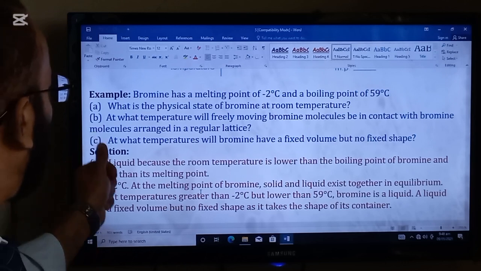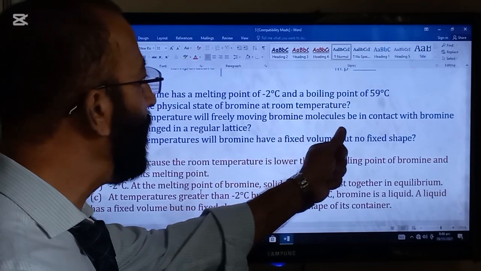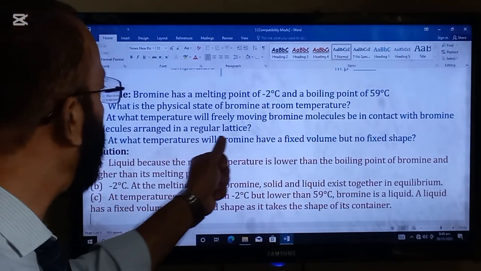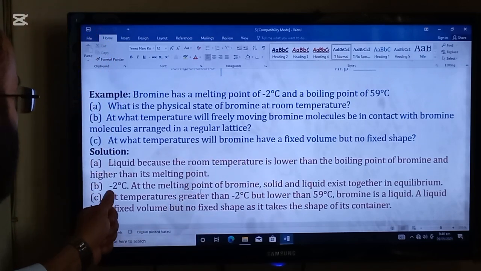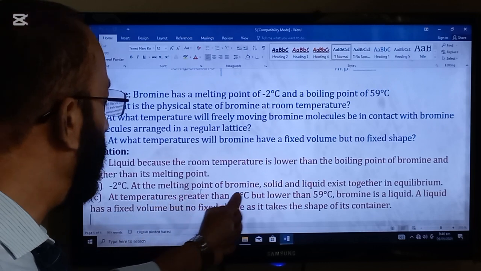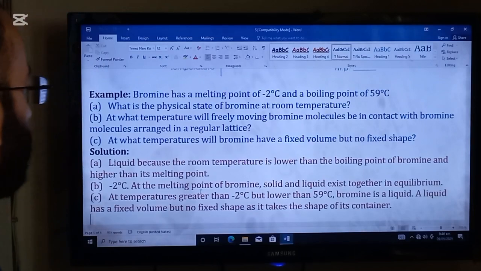B part is, at what temperature will freely moving bromine molecules be in contact with bromine molecules arranged in a regular lattice? So, at the melting point of bromine, solid and liquid exist together in equilibrium.